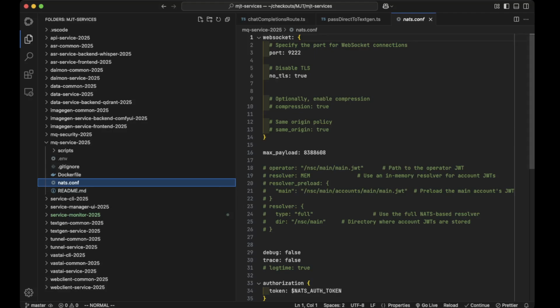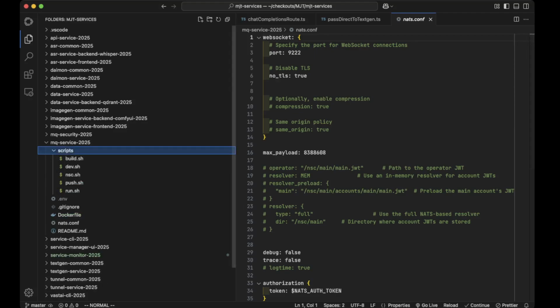Here's my NATS config. Hopefully I'm not going to expose any secrets. Got to be careful of that. So we're not going to click on the .env file, which is where all of my tokens are. So it's all token based. NATS has a way of doing non-token security based on a public-private key mechanism that I like. They semi-support JWT, but barely. I tried to use that route and it got very frustrating, so I fell back to token based, and it works good enough.